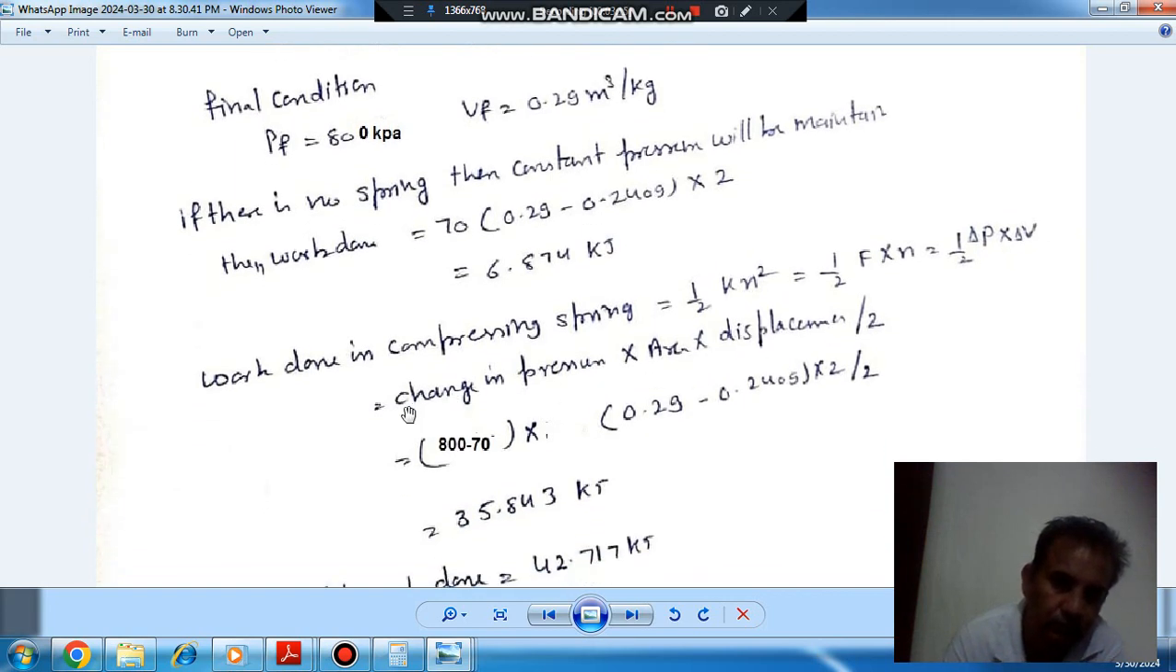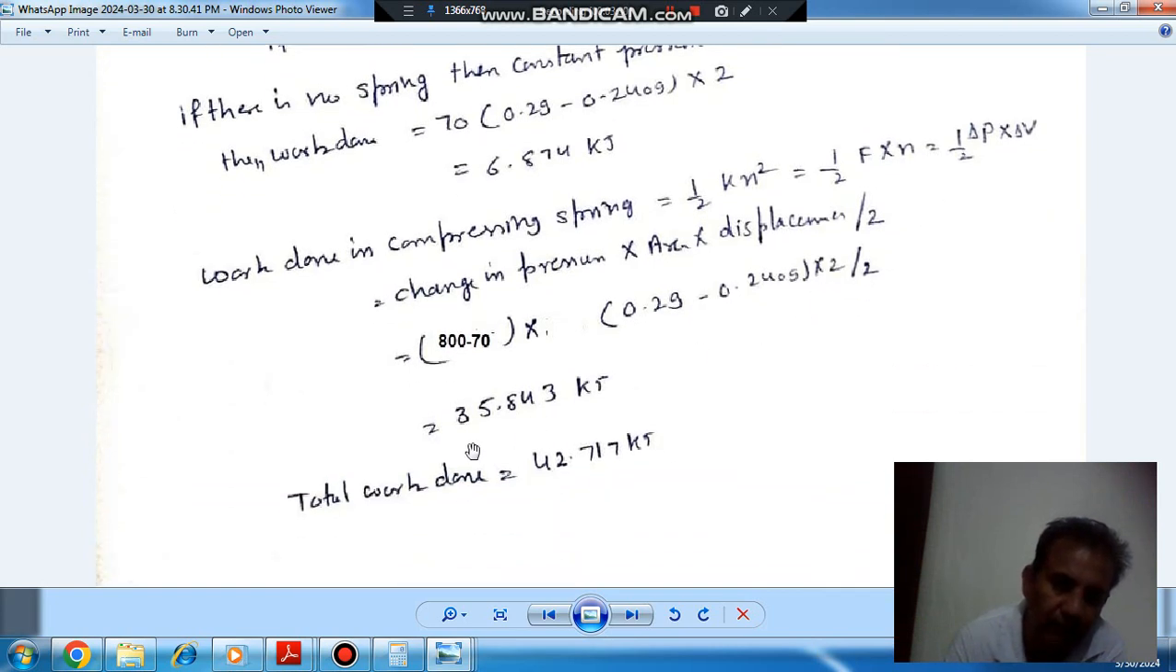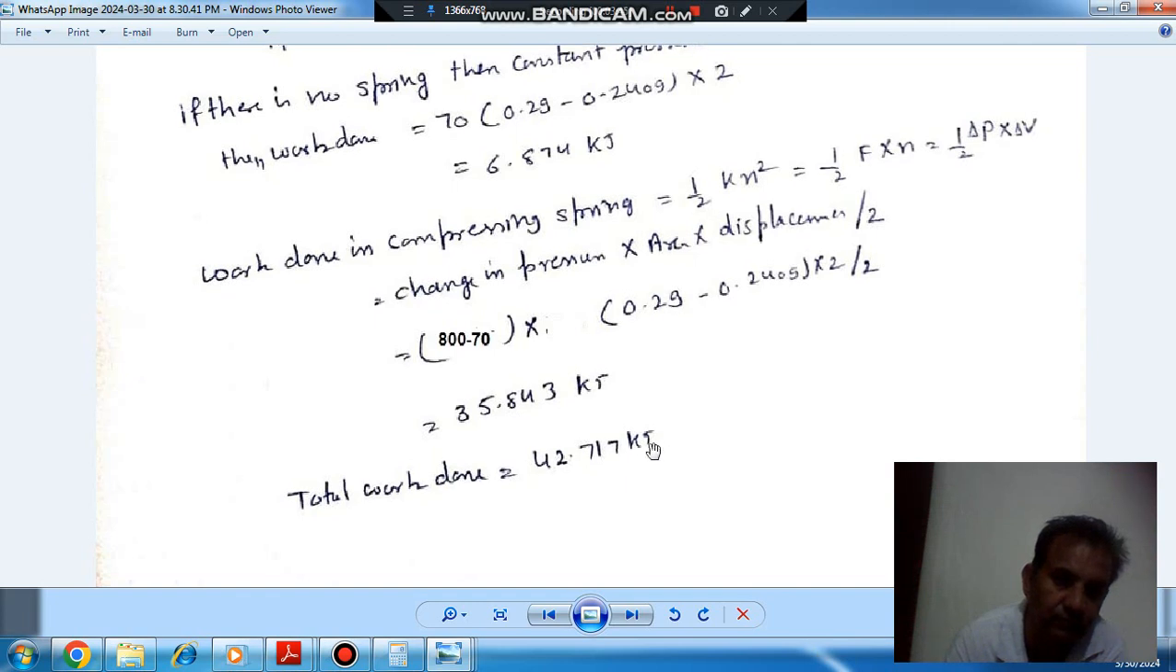So change in pressure is 800 minus 70, and change in volume is 0.29 minus 0.2409, into mass, that is 2, divided by 2. So that will be 35.843 kilojoules, and total work done will be the summation of these two, work done without any spring and work done against spring. So that is 42.717 kilojoules.